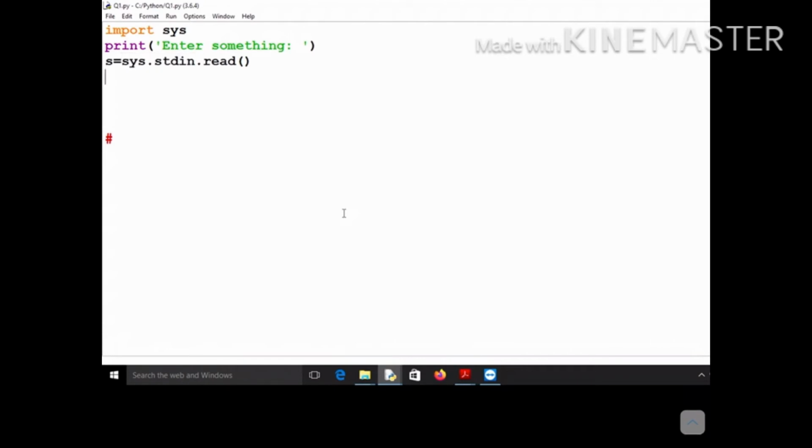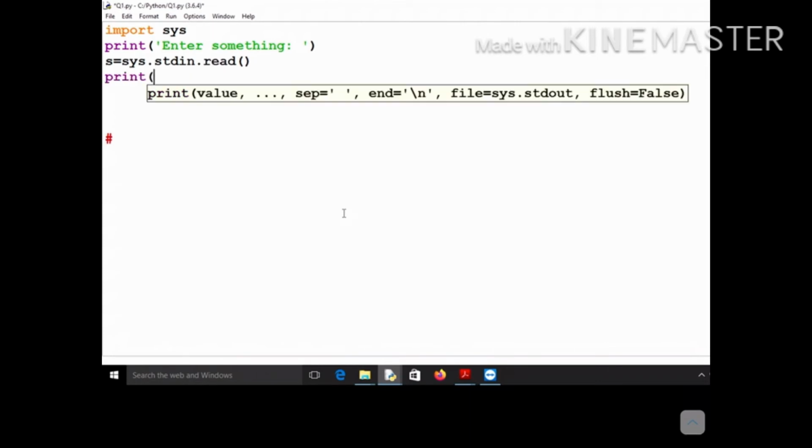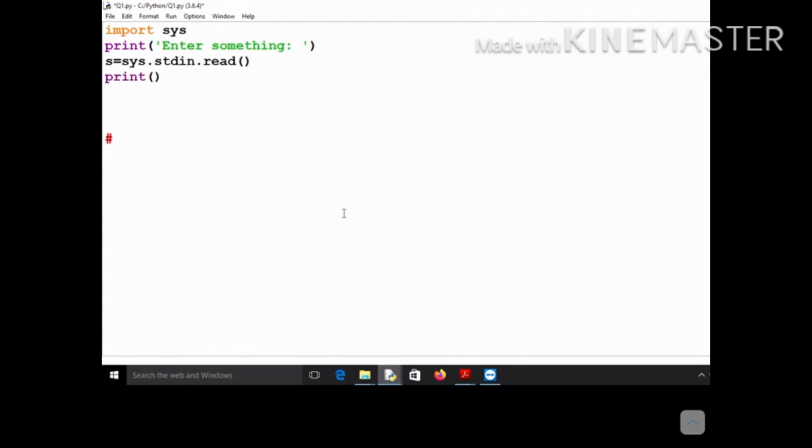Once you have accepted, you can print either using sys.stdout or using the print statement. Let me print the message, printing using sys.stdout, and then call sys.stdout.write with s, whatever message you had accepted from the keyboard.